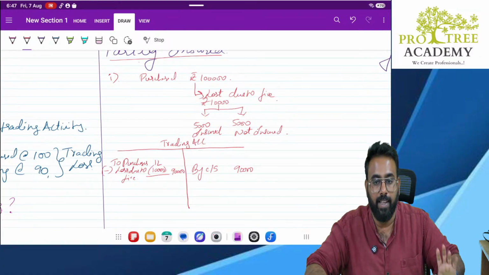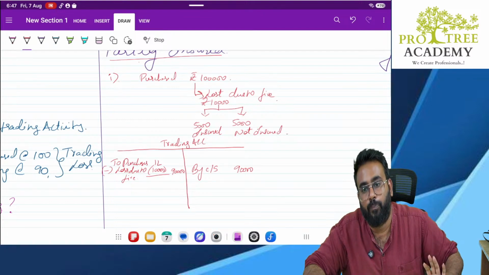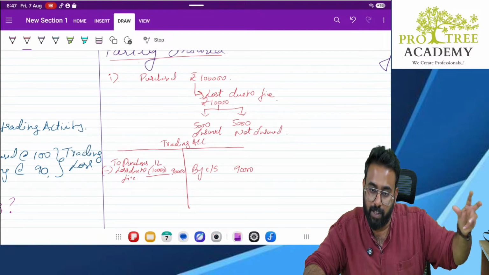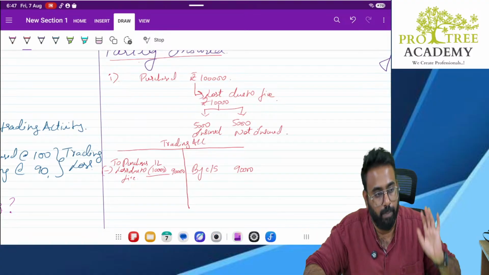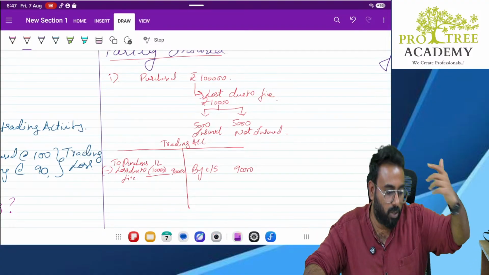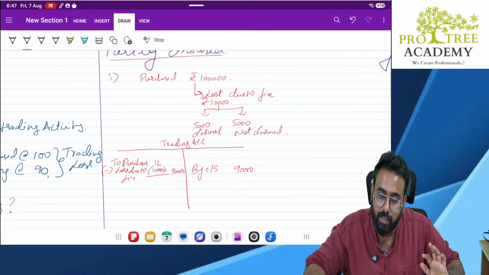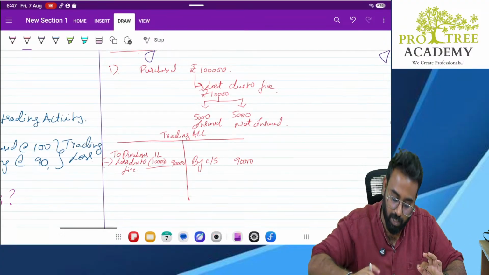So ultimately, how much goods are you having in your godown? Only worth 90,000. The 5,000 I am getting is in the form of cash or bank account. But the goods you will have are only 90,000. 10,000 is gone. It is burnt already. Fire has already caught up. Clear, everybody? So your trading account will still look like this.